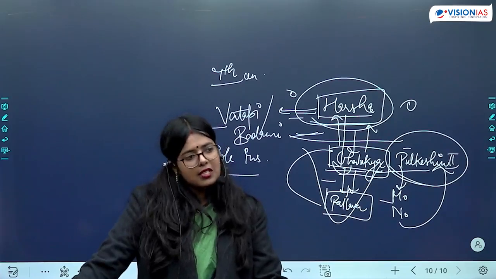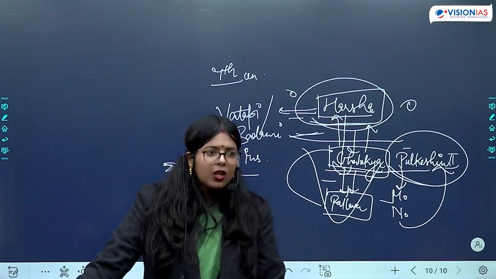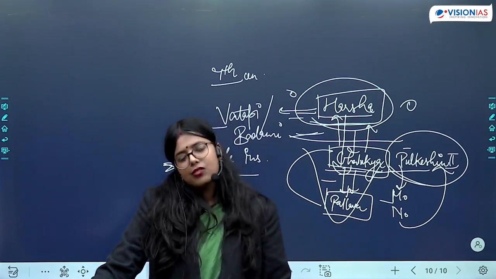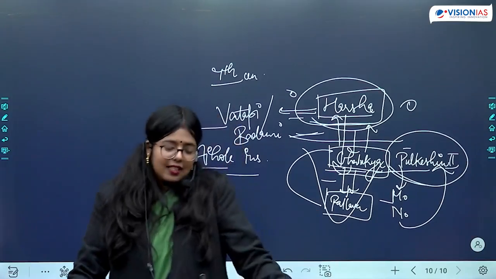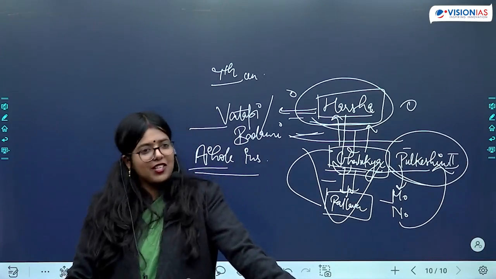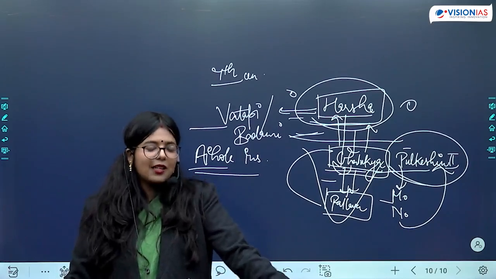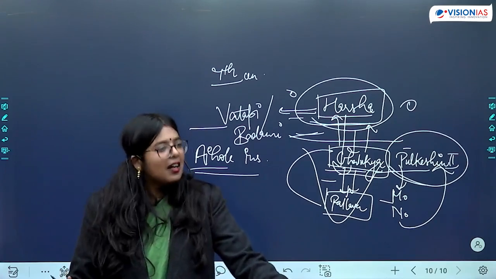Who composed it? Ravi Kirti. Ravi Kirti is the person who has composed it, and he is talking about the achievements of Pulakeshin II. Second, he is talking about his aspiration as well. He is saying that I want to write like Kalidas. I want to write like Hari Sen.